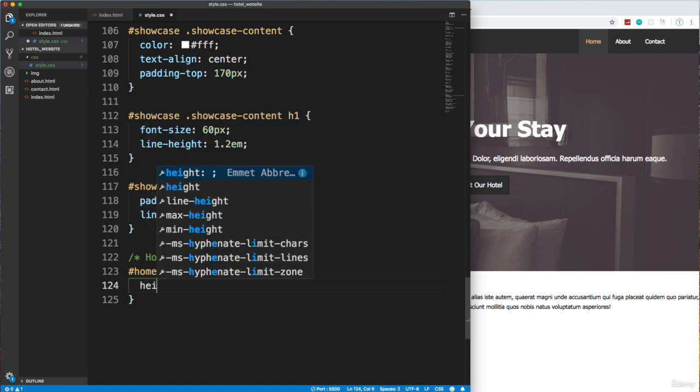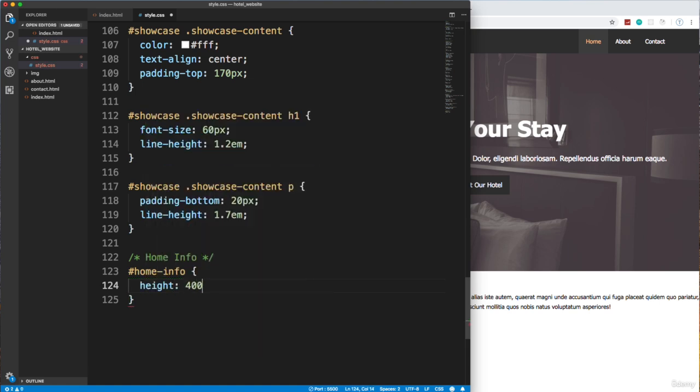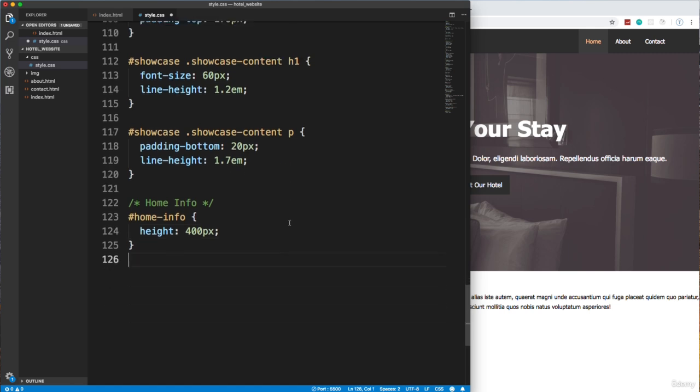I'm going to give this a height of 400 pixels, and that should be all we need for home-info itself. So for the image, we want to do home-info, and we want to target the class of info-img.